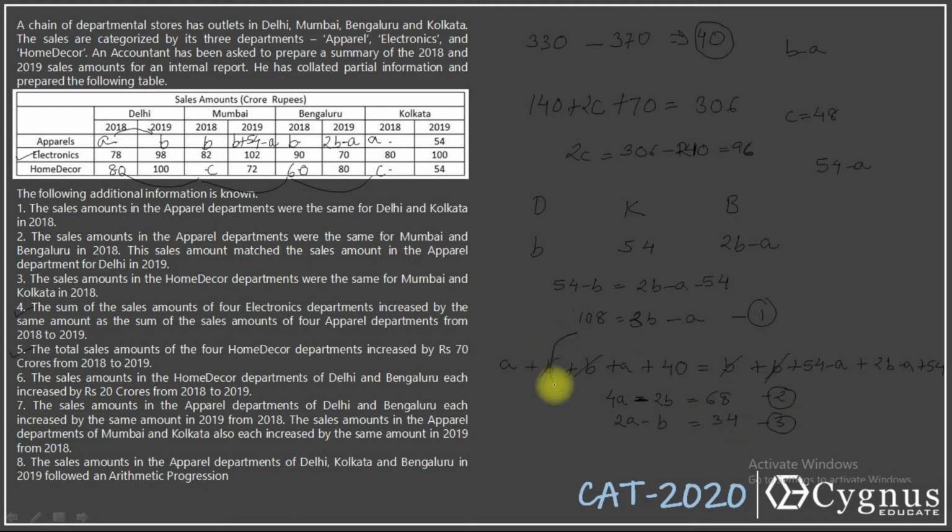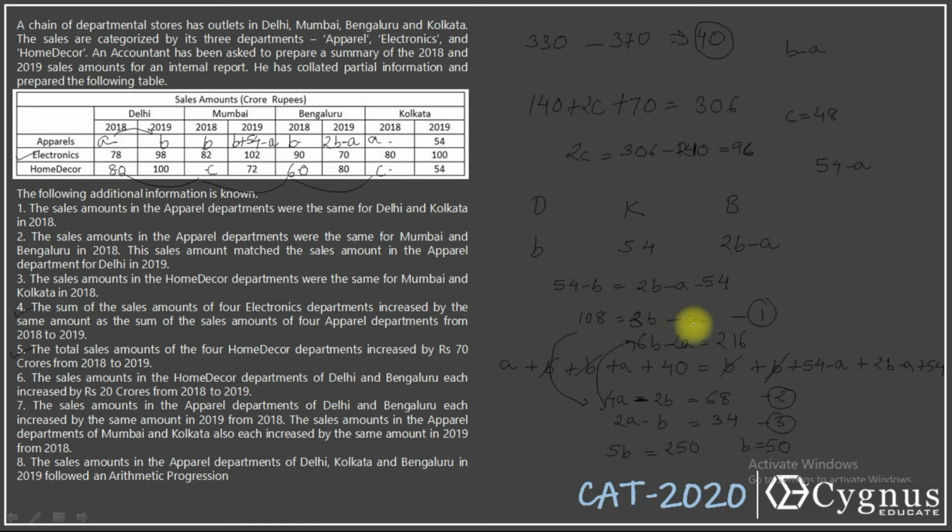Now can we solve these two equations? Look at this. This is 3B minus A is equal to 108. Can we write it like this? 6B minus 2A is equal to 216. When you add these two equations, you'll get the value of B. 6B minus 2A is equal to 216, and 2A minus B is equal to 34. 2A will be cancelled out. You'll get 5B is equal to 216 plus 34, which is 250. So I'll get B equal to 50 here.